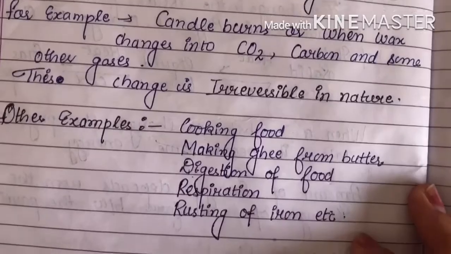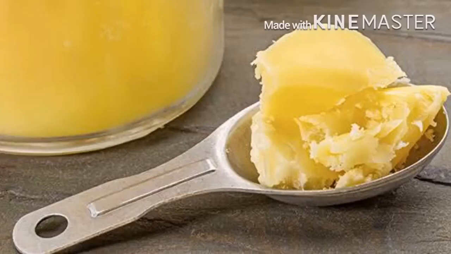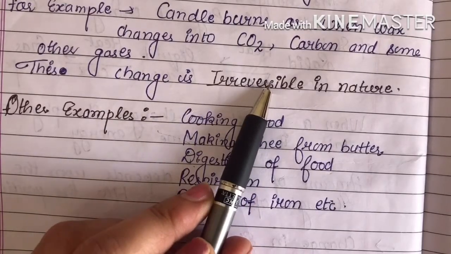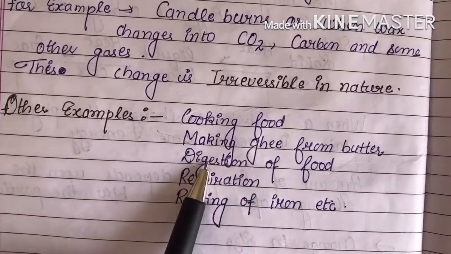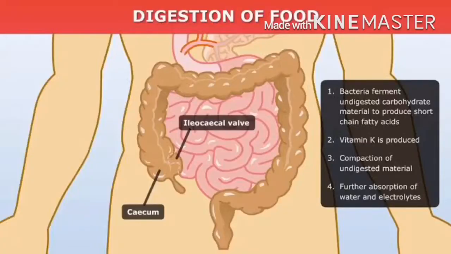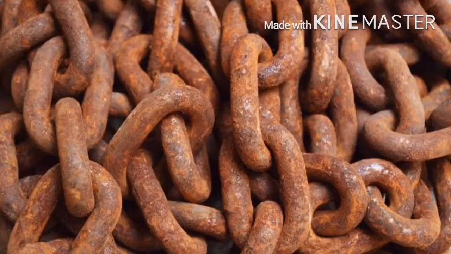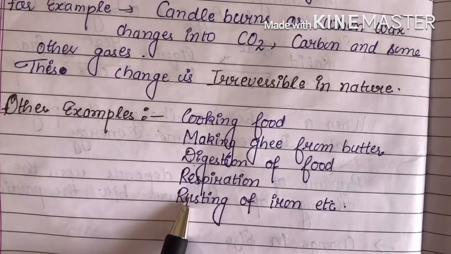There are some other examples like cooking food and making ghee from butter. You can make ghee from butter, but this is an irreversible process. You cannot form butter from the ghee. Next are the digestion of food, then respiration and then rusting of iron. These are the examples of chemical change.